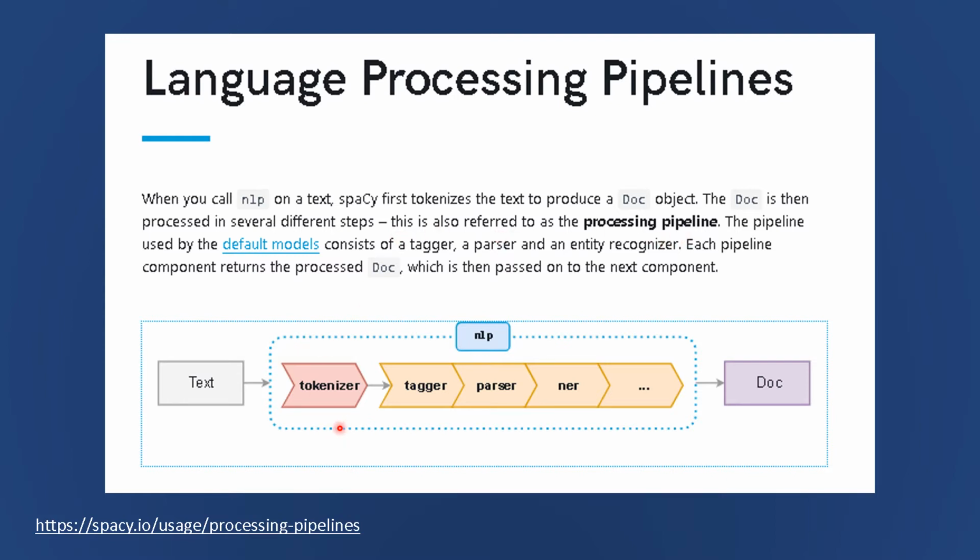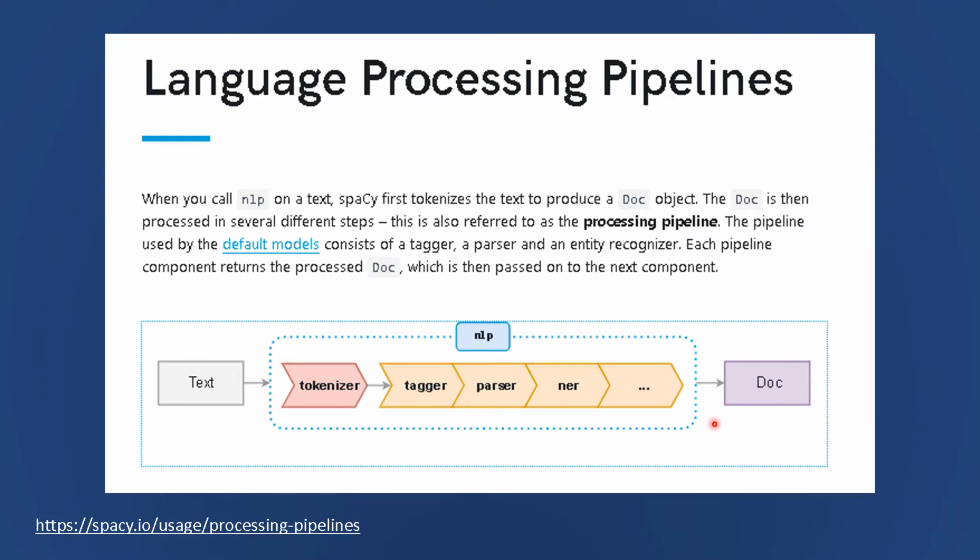So the pipeline used by default models would consist typically of a tagger, a part of speech tagger, a dependency parser, and a named entity recognizer. So each pipeline component returns the processed document, which is then fed to the next component.